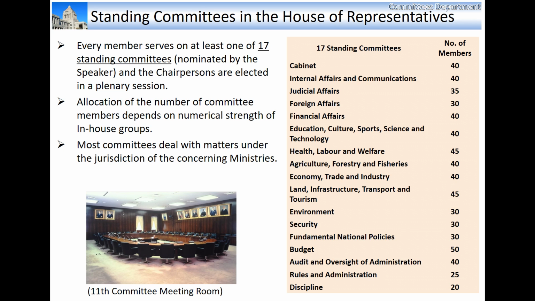The other 5 committees are Committees on the Fundamental National Policies, Committee on Budget, Committee on Audit and Oversight of Administration, Committee on Rules and Administration, and Committee on Discipline.